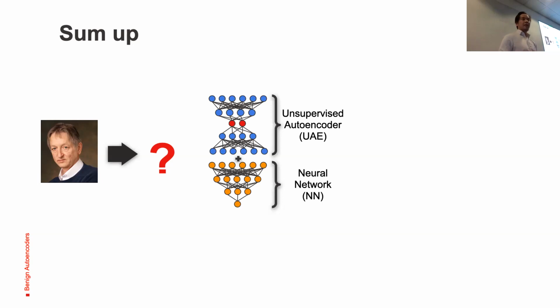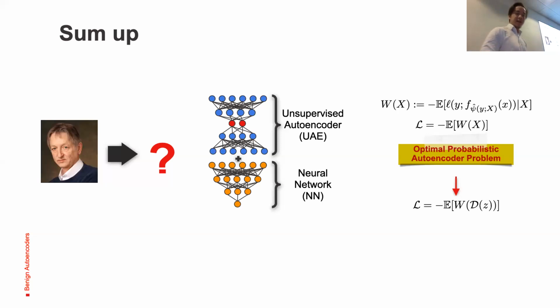In the historical literature, autoencoders were trained unsupervised, because they were always used by trying to minimize the reconstruction loss and not in a task-specific manner before feeding a neural network. And we have defined the optimal probabilistic autoencoder problem using meta-learning.